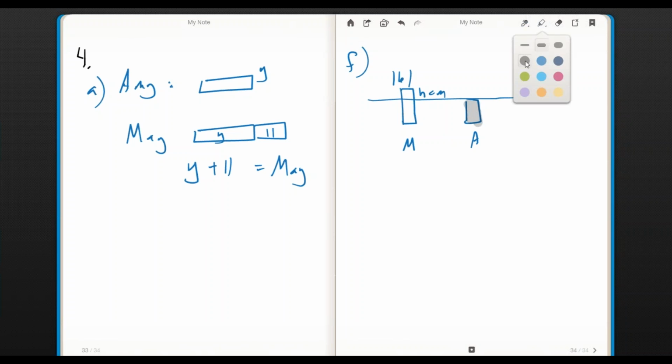Well, Aaron is exactly 161 minus h, right? 161 minus h. And we could certainly say centimeters, that'd be good. Putting in parentheses is okay. Don't confuse your child too much with that. That's not a big deal.